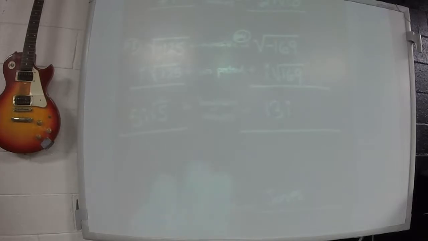Okay, so here's what you should have had. On the first one, 7i. On the second one, 2i square root of 6. On the third one, 5i square root of 5. And on the last one, just 13i. If you have a negative under square roots, that is where imaginary numbers come from.